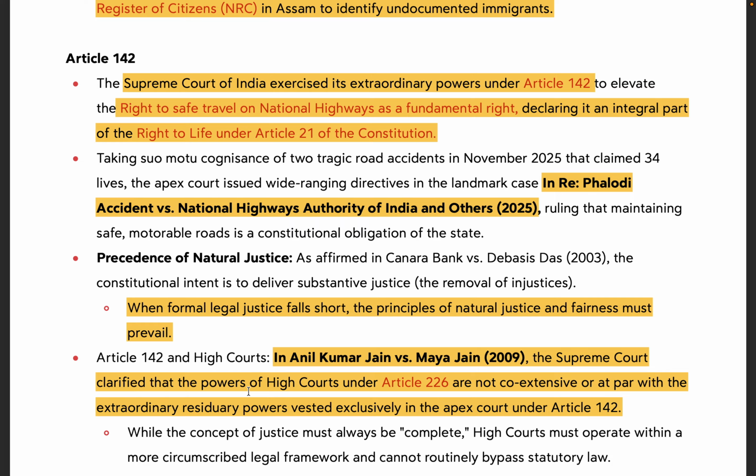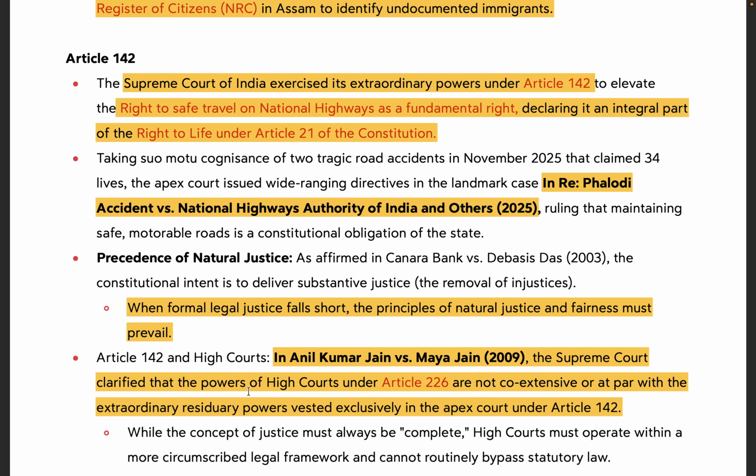You must know the Supreme Court has time and again expanded the list of rights which come under Article 21. This is the newest right in that expansion, and now the right to safe travel has been converted into a fundamental right on national highways.